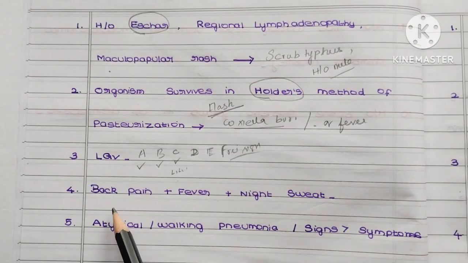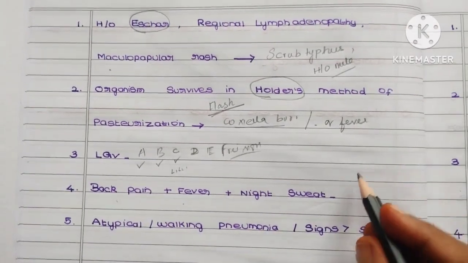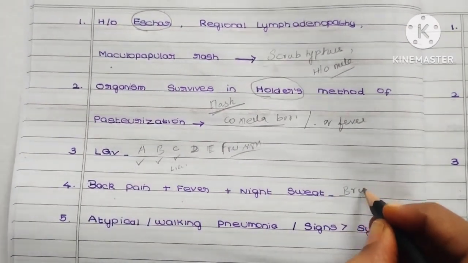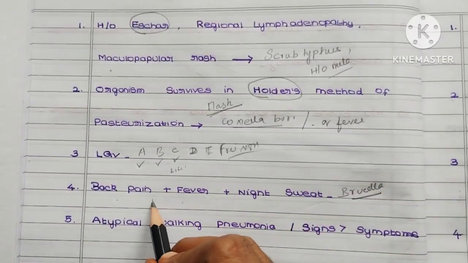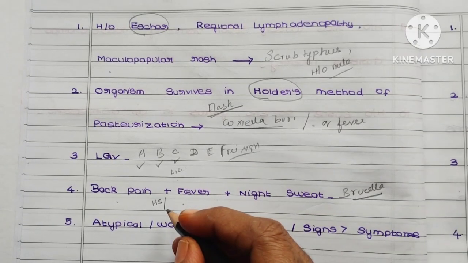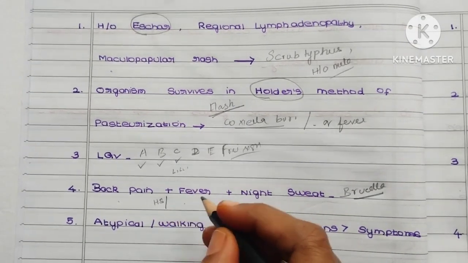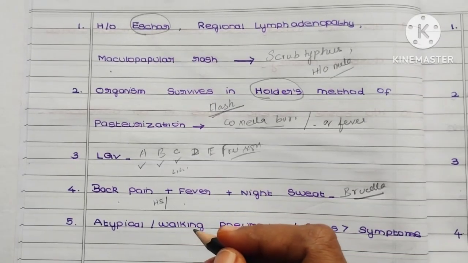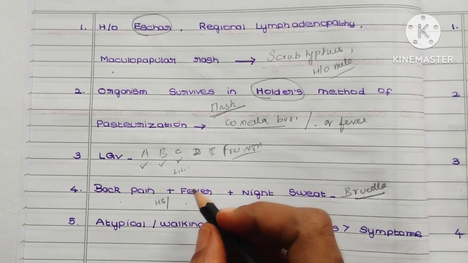So coming to the next clue, back pain, fever, night sweat. This is nothing but Brucella. Sometimes they can also give hepatosplenomegaly, and a history that the patient has taken unpasteurized milk. As you know, Brucella is most commonly transmitted by unpasteurized milk.